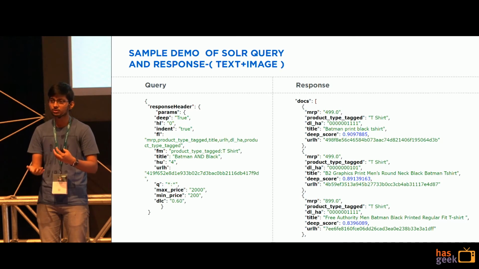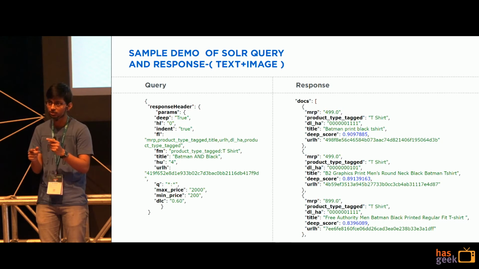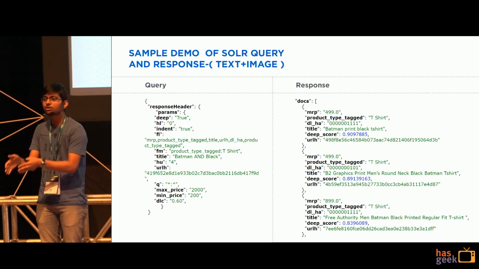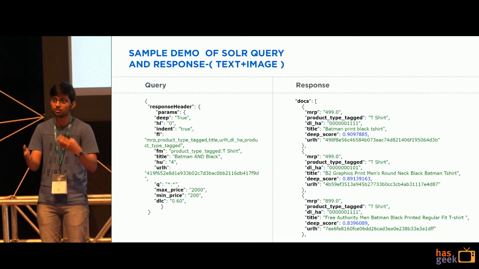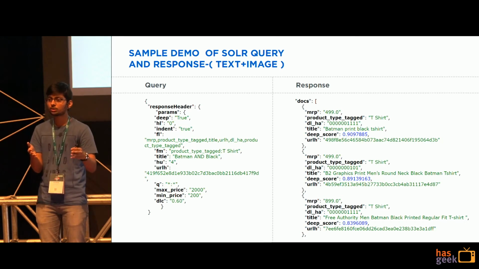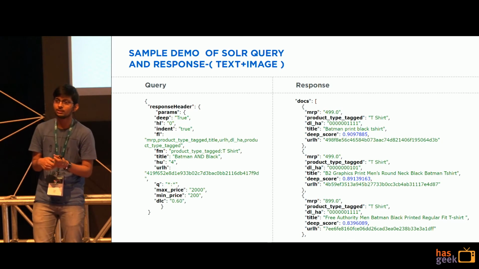We want 90% or 92% of recall at least in these self-taught hash bits. Then we narrow it down: if there are 2000 or 3000 products present in your bucket, we filter those products where black or blue is not mentioned. Once you have a small subset, then you can re-rank them, because re-ranking is going to be a very computationally expensive process.